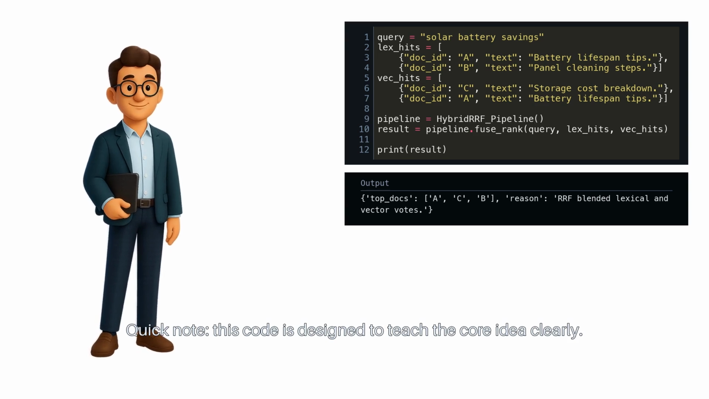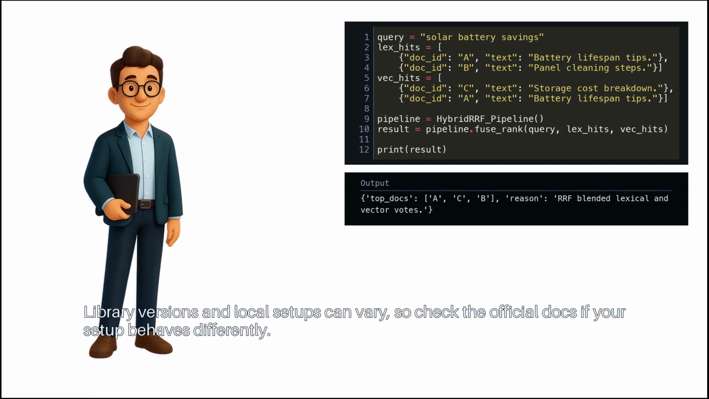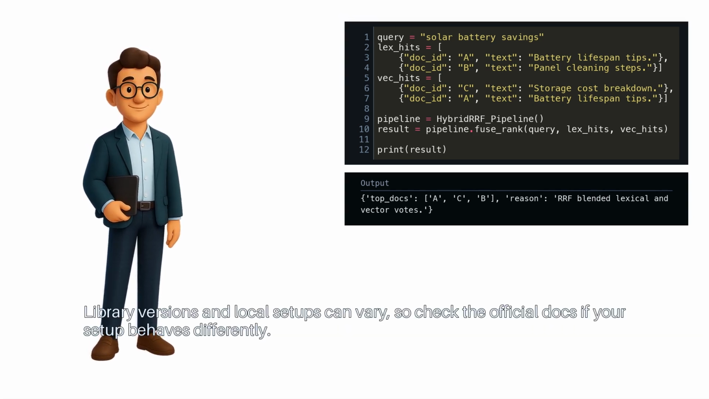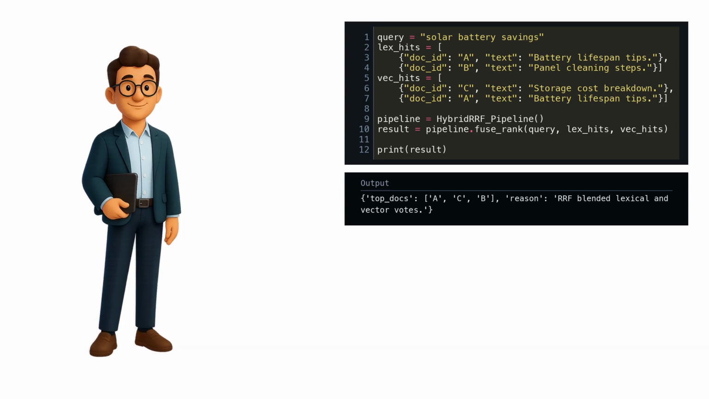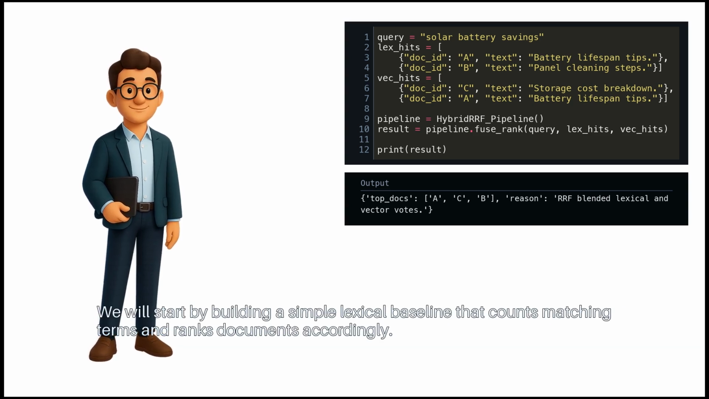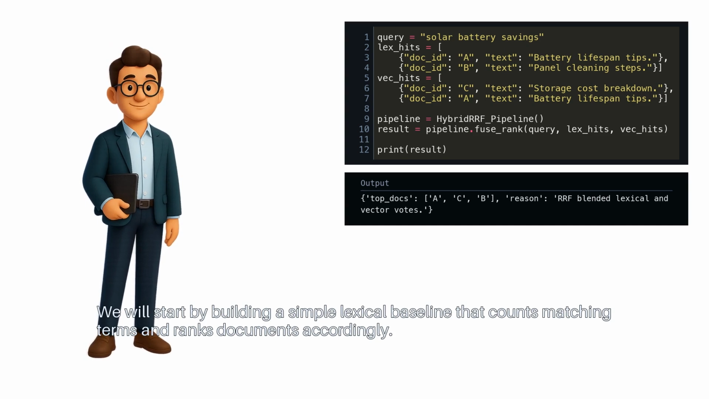Quick note, this code is designed to teach the core idea clearly. Library versions and local setups can vary, so check the official docs if your setup behaves differently. We will start by building a simple lexical baseline that counts matching terms and ranks documents accordingly.